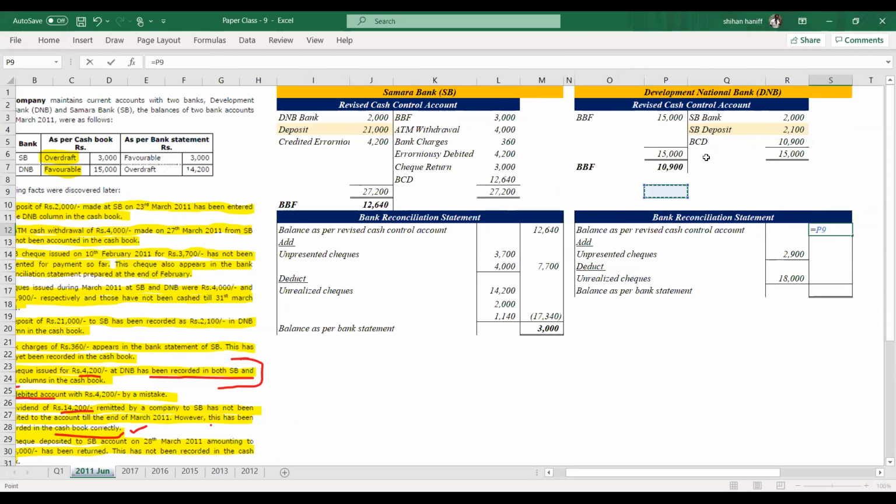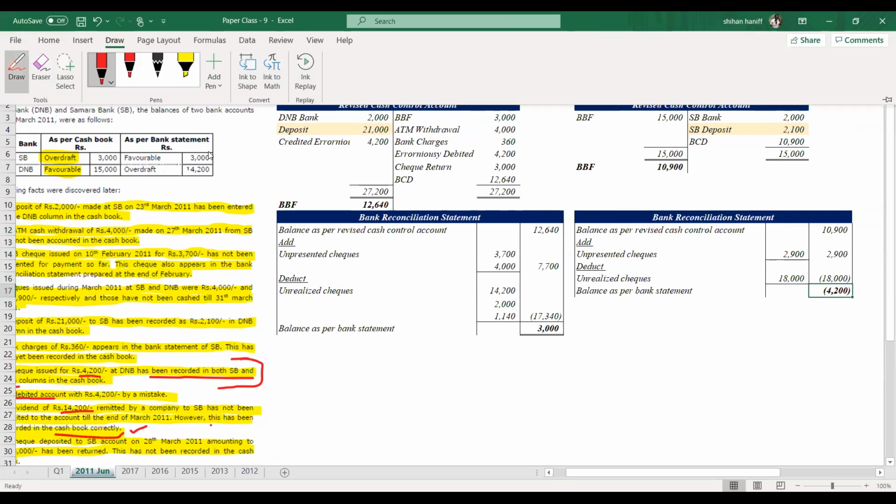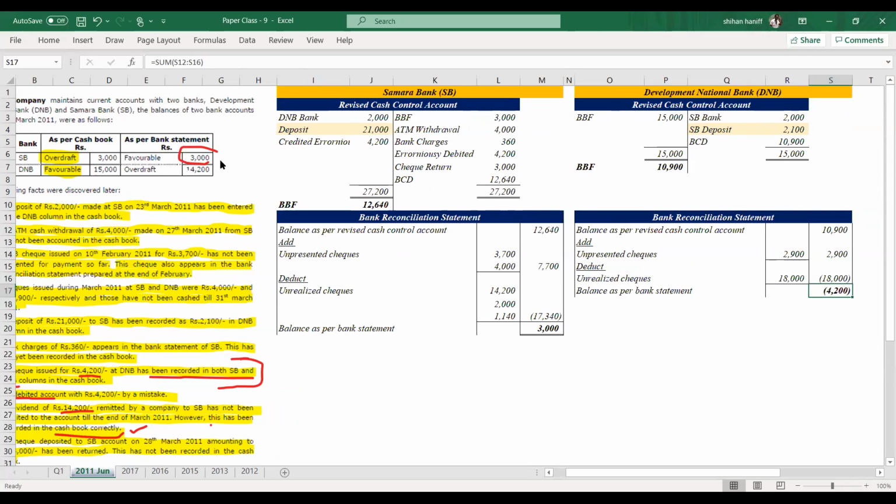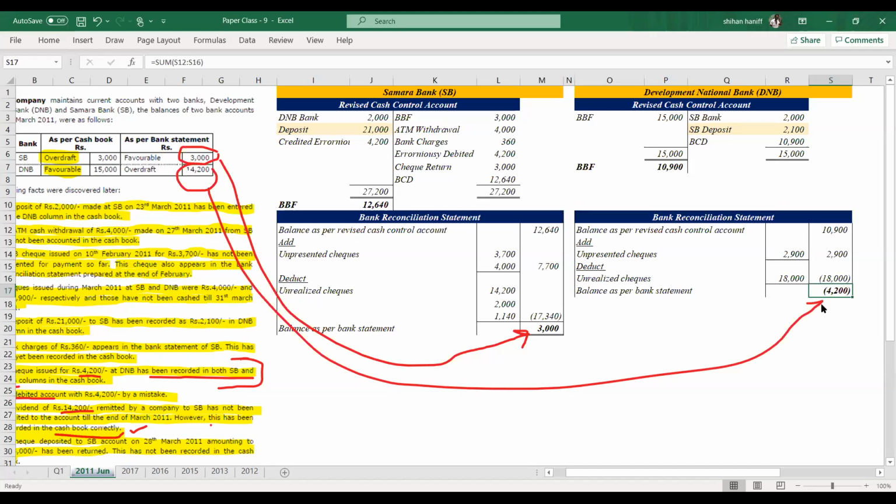DNB overdraft 4,200. So that is correct. So this is 3,000 favorable balance. This is 4,200. I asked to change this to 4,200. It's an overdraft balance, a minus balance.